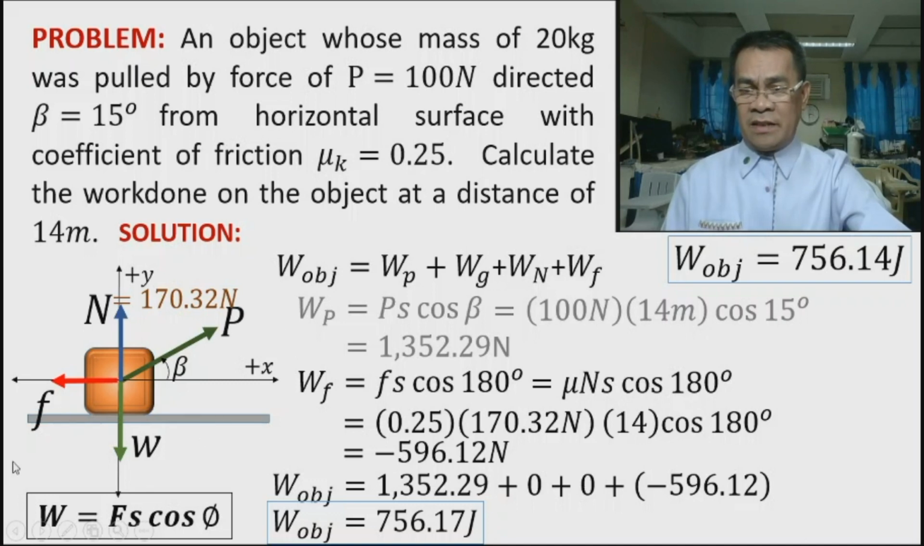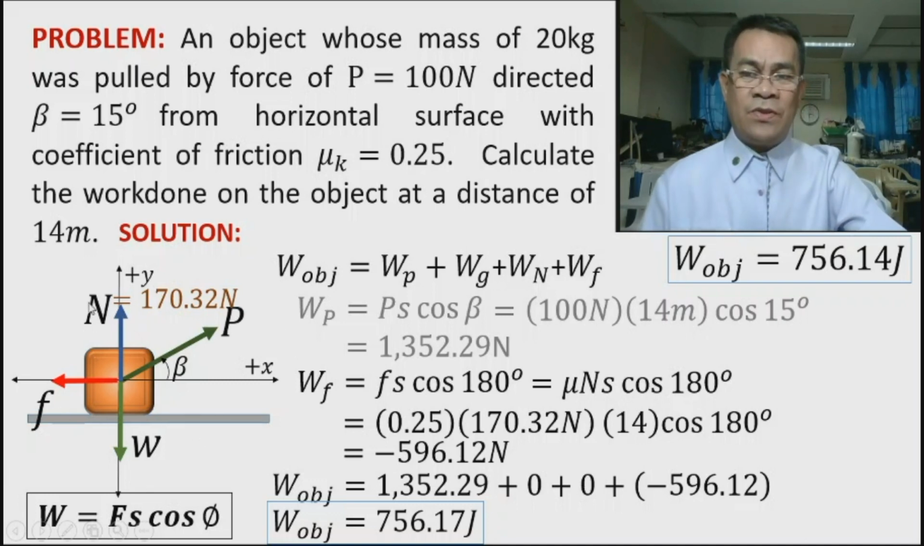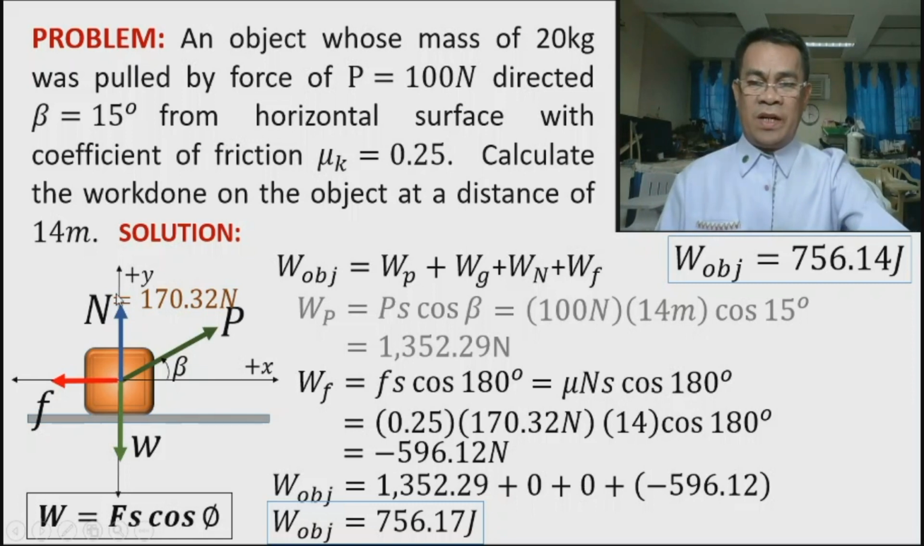If you incline it, then the normal also is 0. Why? Because this is always against and perpendicular to the surface. Take note of the definition of normal. It will always be against and perpendicular. So therefore, the angle between the displacement and the normal is always 90. Okay? And the friction is always opposite to the displacement. So therefore, friction work is always negative. Okay, so these are the answers to the problem.